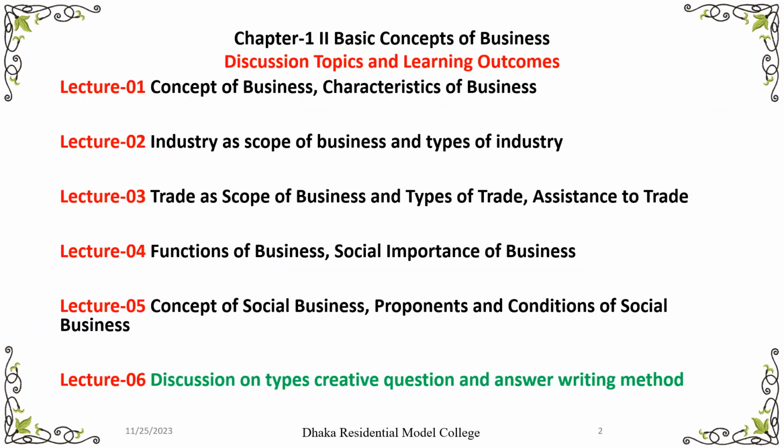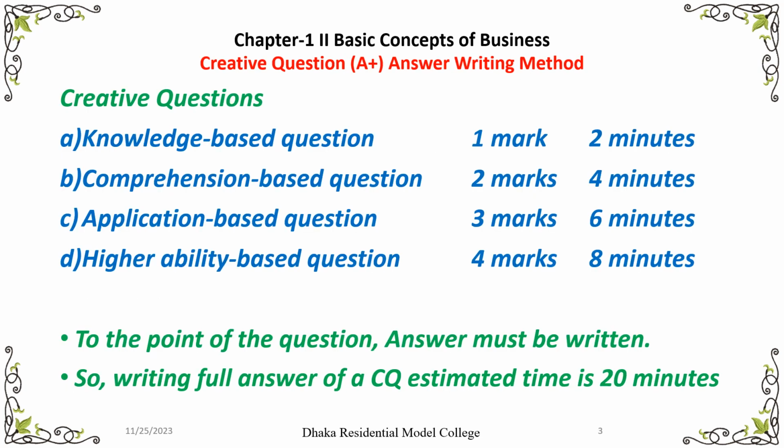So this is the last class, and as we are going to discuss creative question writing, before starting this, we have to know how many types of questions will come in the question paper. As per your question pattern, creative questions will come. So there are 4 parts. 4 types of questions will come. Question number A, knowledge based question, and its mark is 1 mark.